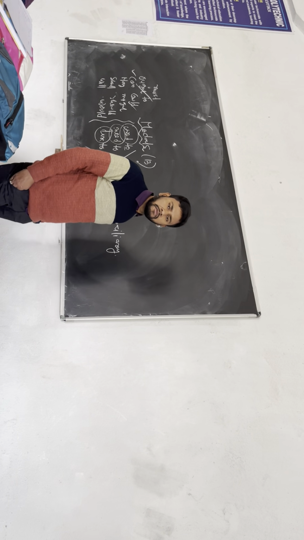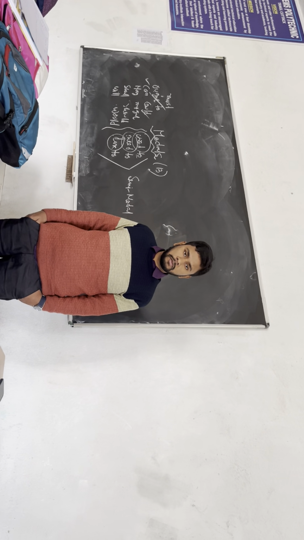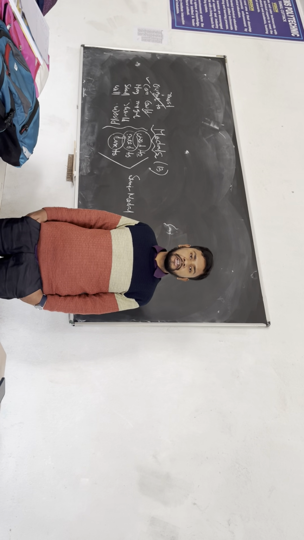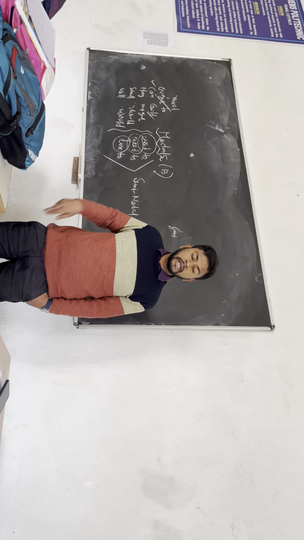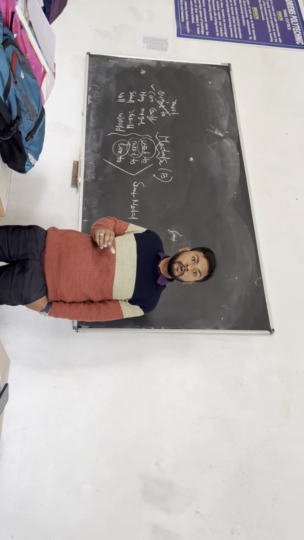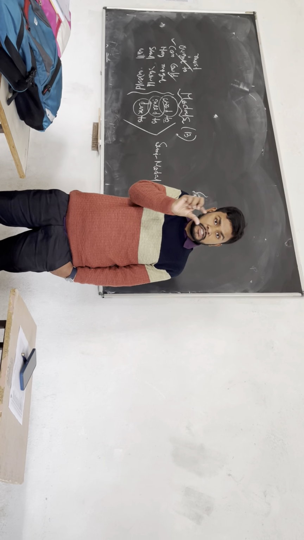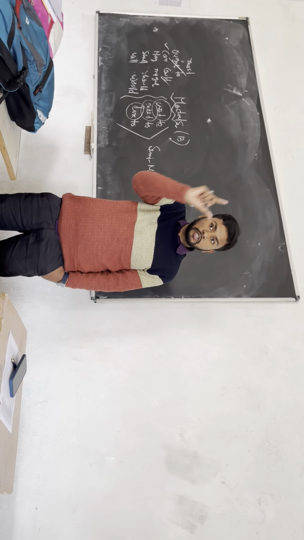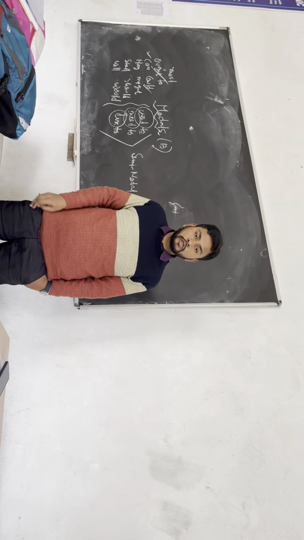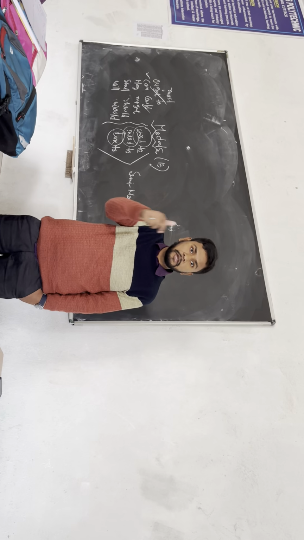Three semi-modal auxiliaries. First of all, used to. You know, used to can be used to express the habitual past activity. Means I used to play football. I used to listen to music. I used to swim in the pond. Suppose if I say I used to play football, means in past I would play football, but in present I am not playing. So used to can be used to express something which you used to do in past, not in present. Yes, so I used to play marble, but in present time I am not playing marble, but in past I used to play marble. This can be the use.